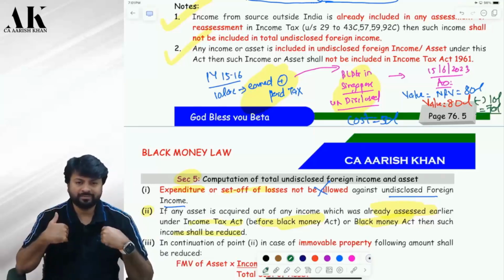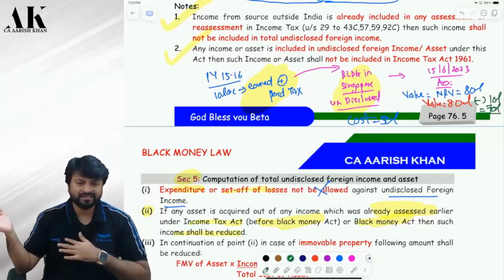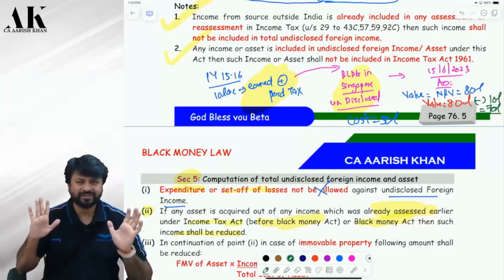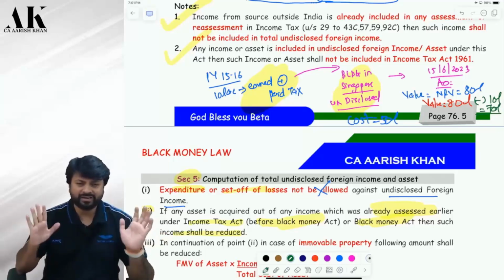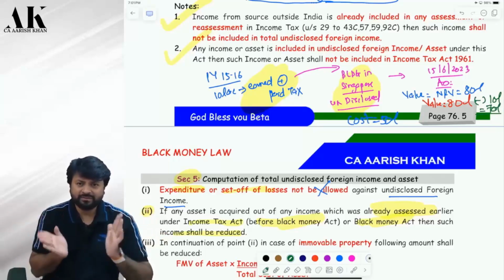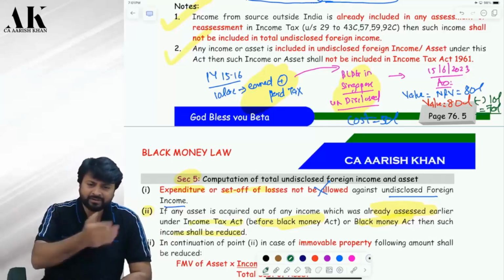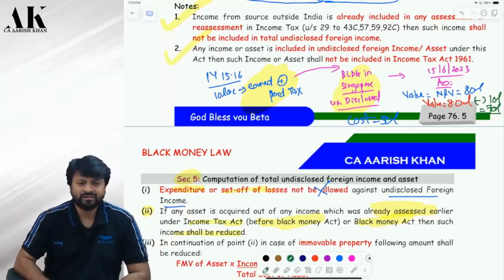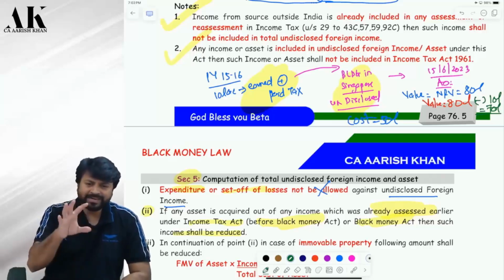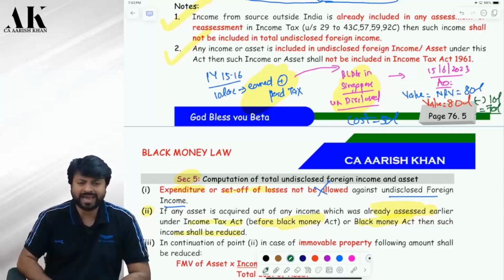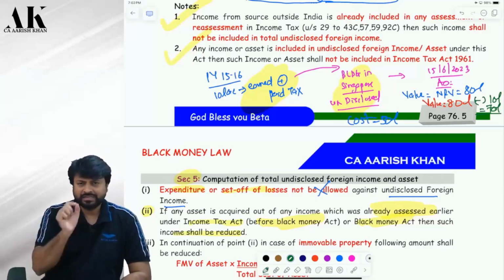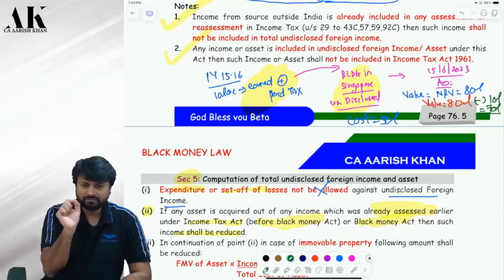I have earned 10 lakh rupees. With the help of that money, I have paid tax. On that 10 lakhs, listen carefully first of all the entire situation. Don't react in between. I have paid tax on that. Now, with the help of that money, I am buying an asset, and that asset is undisclosed. So, am I buying an asset from a disclosed income, on which I have paid tax? Yes, sir. So, that much amount will be reduced from your value of asset.